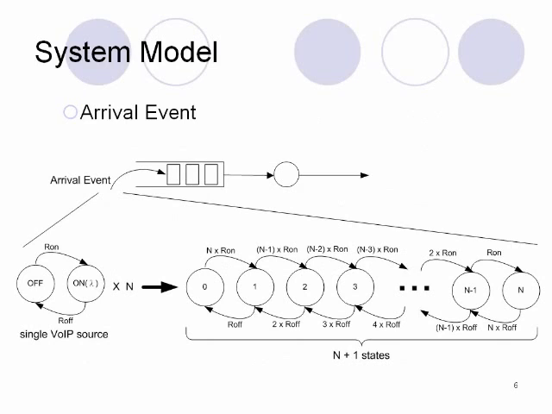The state transition diagram of each of the sources is shown here. Voice packets will be generated at the on state, and the interpacket arrival times will be exponentially distributed. The mean interpacket arrival time will be 1 over lambda. When it is at the off state, there will be no voice packet generated.